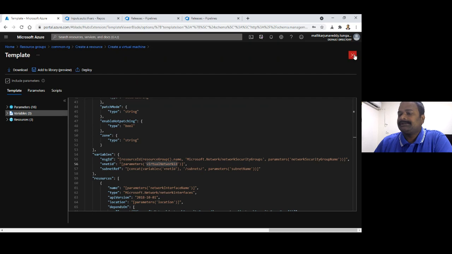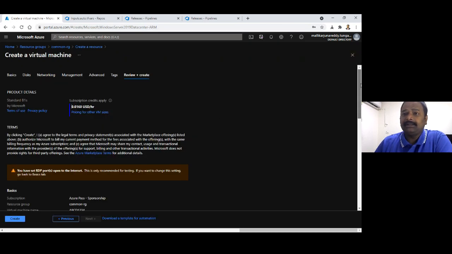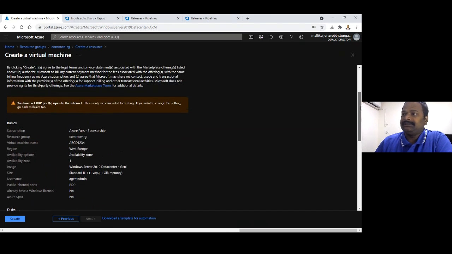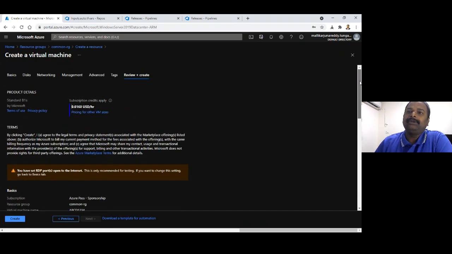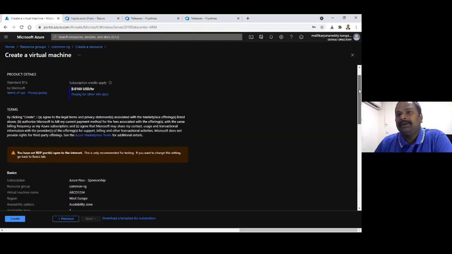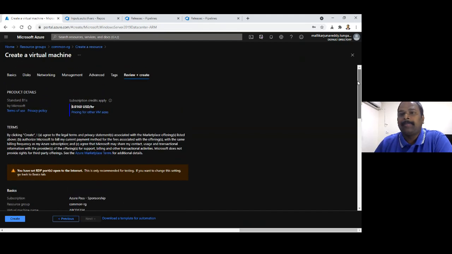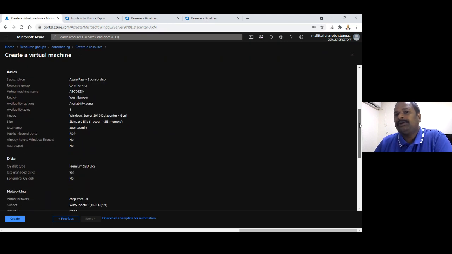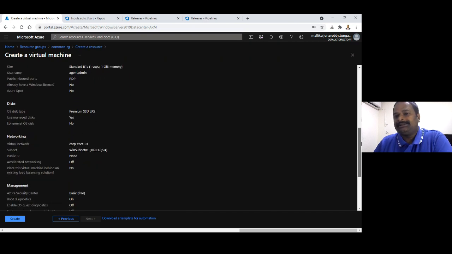So let's close this. If you see here, this is your plan. When you are creating, generally they don't speak about the plan. When you go to the last tab section in the portal, this is what I call a plan. When you are deploying your infrastructure, it talks about what is going to be deployed onto Azure. I say this is a plan.